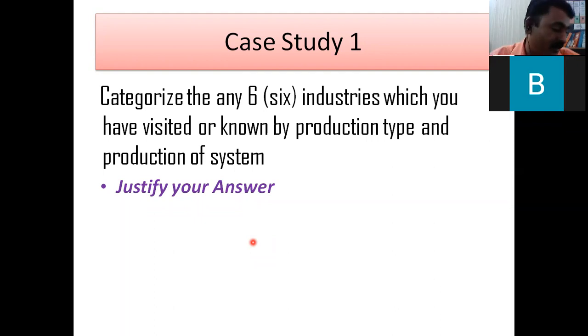For example, many of our students are visiting the Lina industries in Solapur. You can visit and you can see there are general purpose machines. So I can categorize that as make to order. Very first they will receive the order and then they will complete the task.